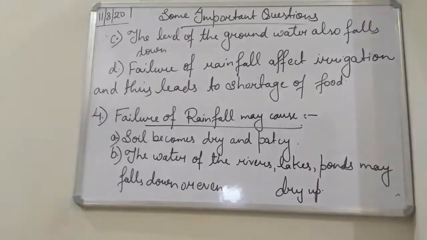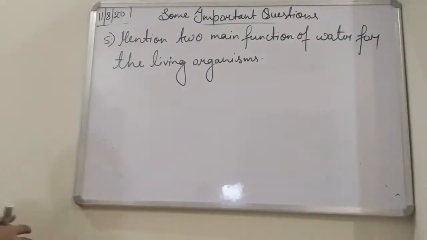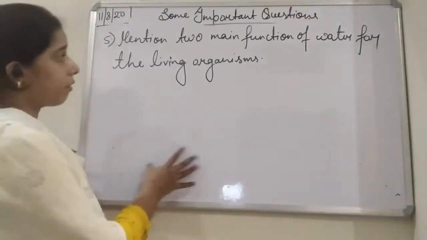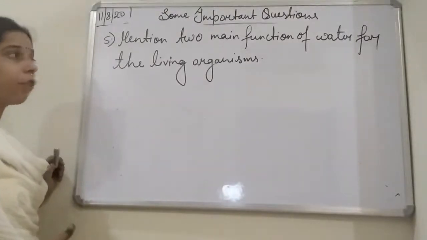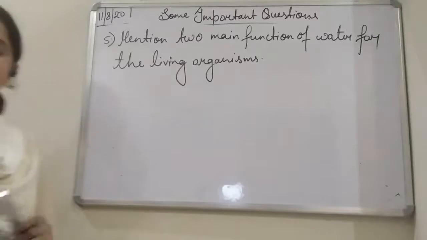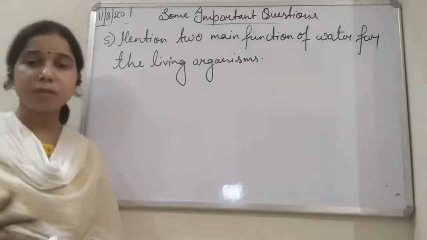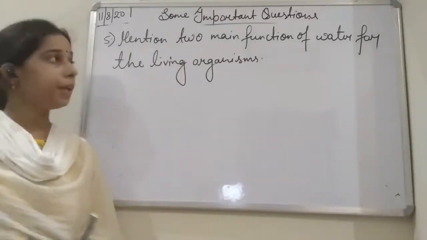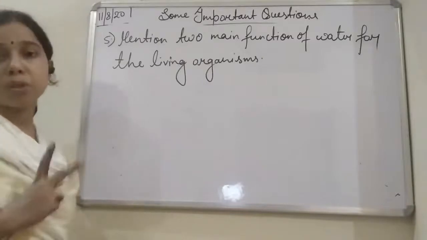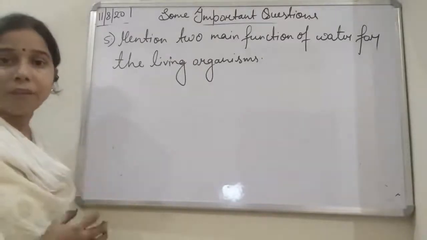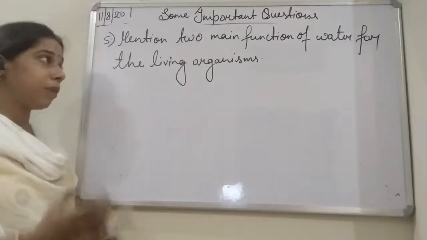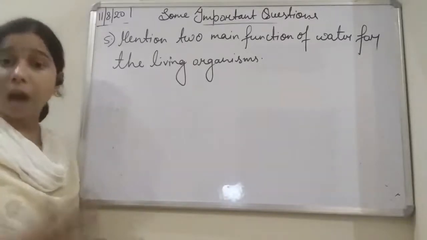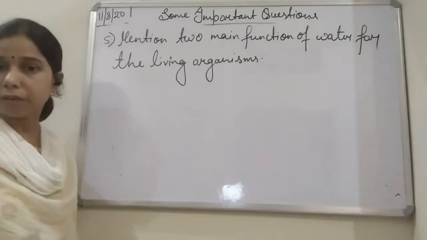Okay, if you see the next question, students, it's a very easy one: mention two main functions of water for living organisms. Although we had discussed a lot of functions of water, here we have to write any two main functions, and they should be related to living organisms, that is, how water is essential for living organisms.